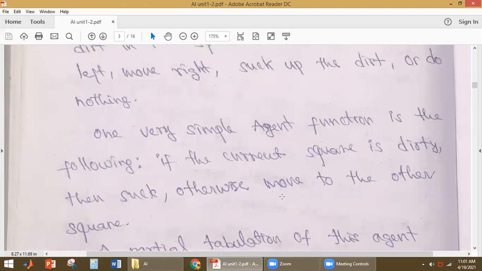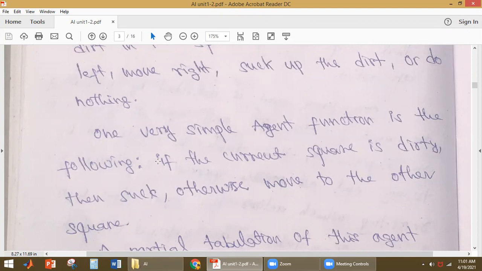So here is one very simple agent function. What is the agent function? I told you the agent function is tabulating the percept sequence and its actions. Okay. So here, if the current square is dirty, then suck the dirt; otherwise, move to the other square.